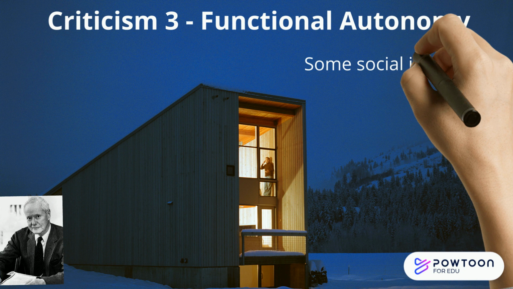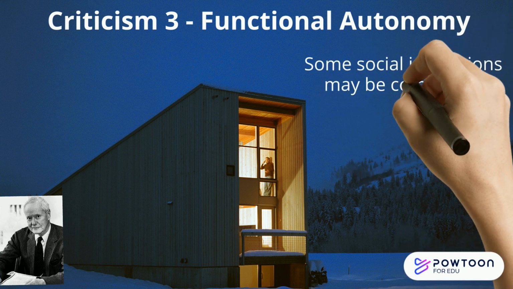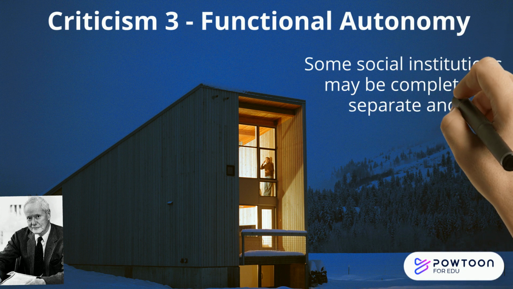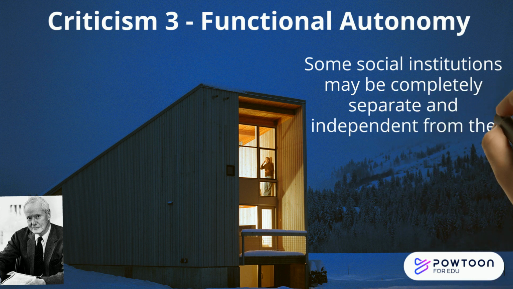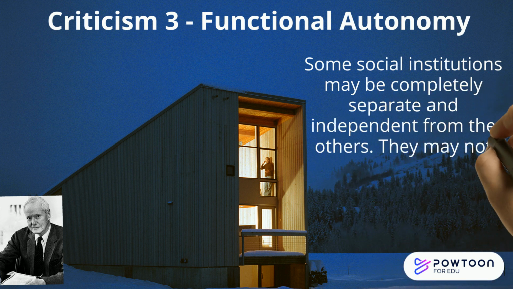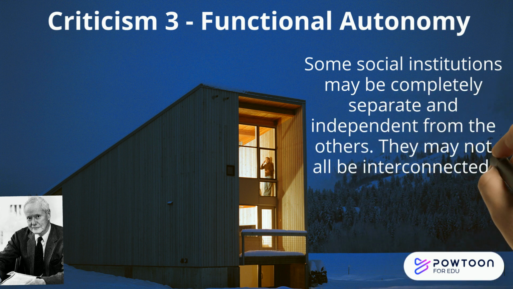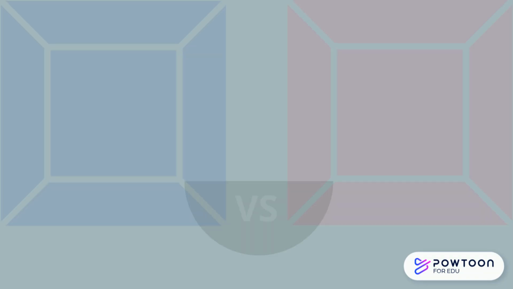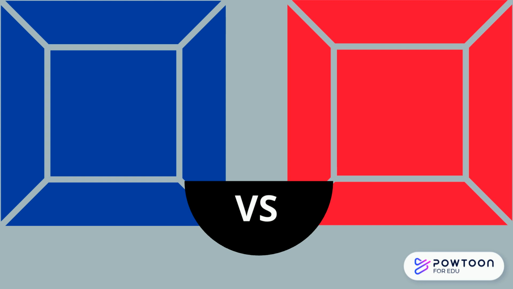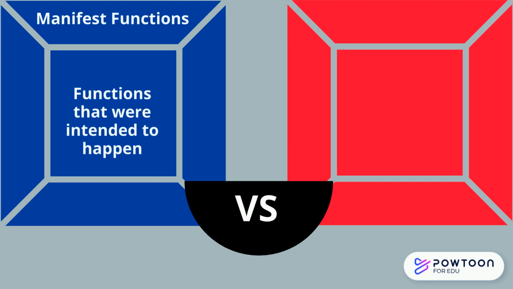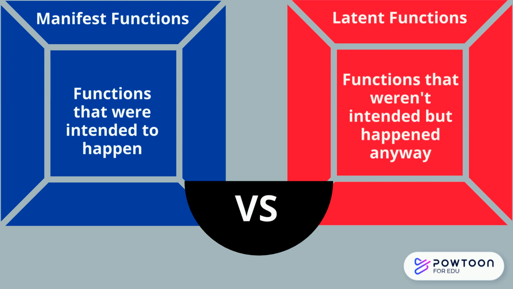Lastly, unlike Parsons, Merton argues that not all institutions are connected to each other. Some of them function completely independently and would be totally unaffected if other institutions failed. He calls this functional autonomy. Merton is also important for recognizing that there's a difference between manifest functions, which are the things that were intended to happen, and latent functions, which are the things that were completely unintended but have happened anyway.